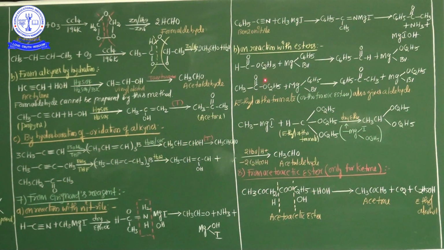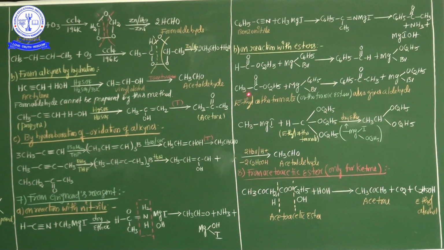See one more example: ethyl acetate. This compound name is ethyl acetate, treated with phenyl magnesium bromide, finally acetophenone is formed. So the aldehyde group and the ketone group are formed with the help of esters.